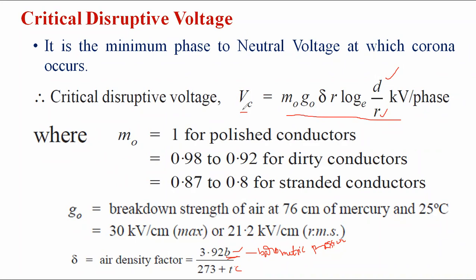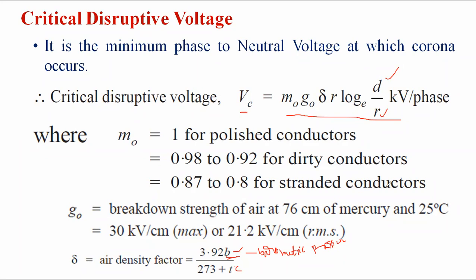Here m naught is the irregularity factor. The value for a smooth or polished conductor is 1. For a dirty conductor, the value is 0.98 to 0.92. For a standard conductor, the value is 0.87 to 0.8.